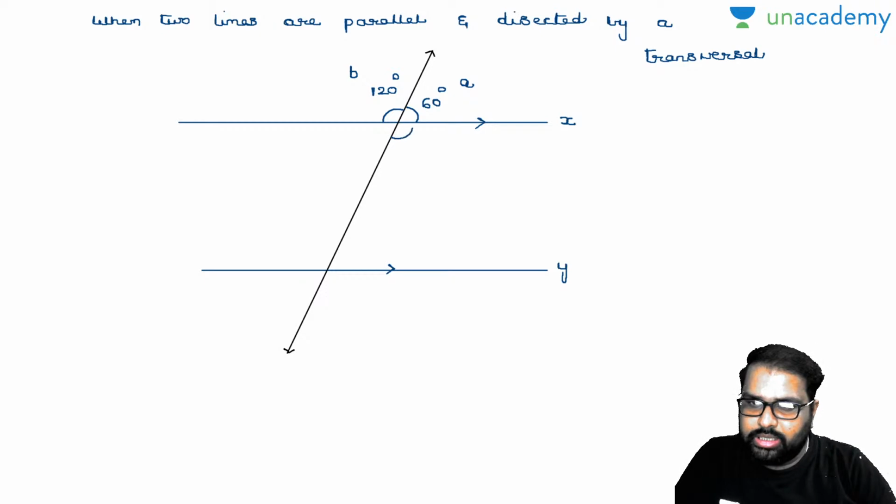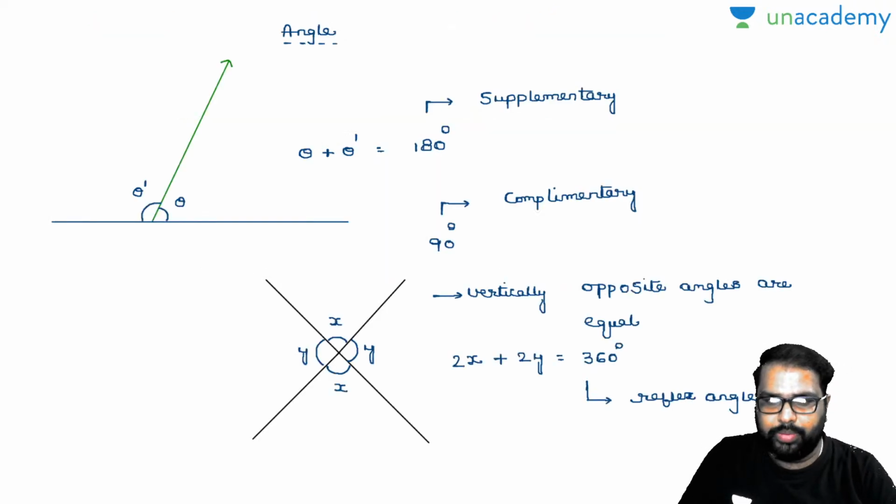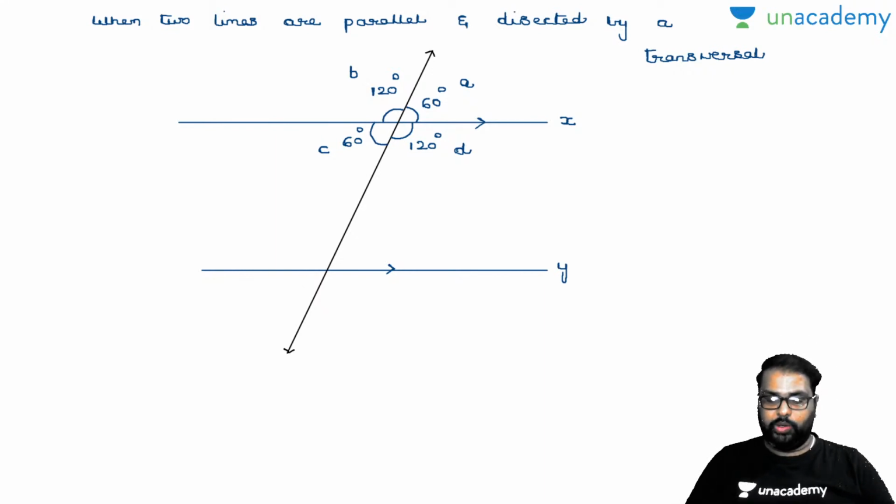See here, this is 120 degrees. Now, how much will this angle be? 60 degrees. Am I right or wrong? Please let me know, yes or no. I will take these as A, B, C, D. Is it clear? By combining these two properties, I wrote this point here. Is it clear up to now? Please let me know.